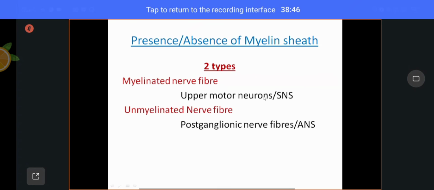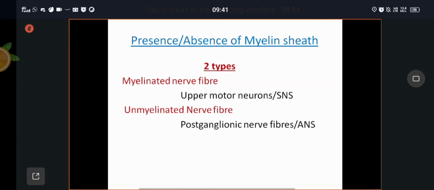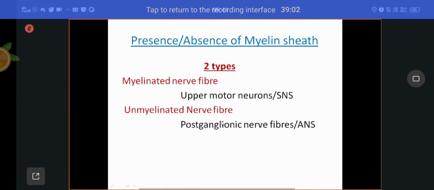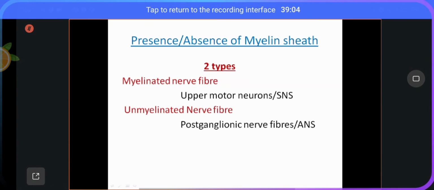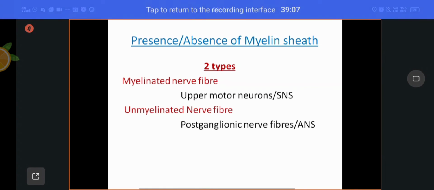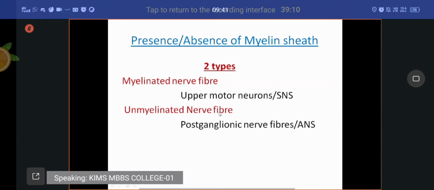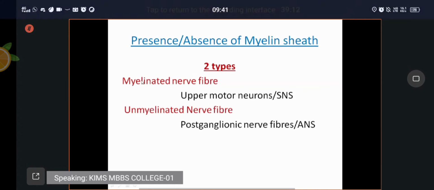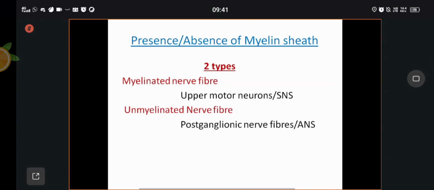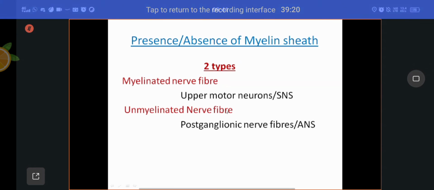The upper motor neurons of the somatic nervous system, present in the brain and spinal cord, are myelinated. And the postganglionic nerve fibers of the autonomic nervous system, for example postganglionic sympathetic fibers, are unmyelinated. Myelinated nerve fiber is white in color. Unmyelinated is gray in color. That you have to remember.